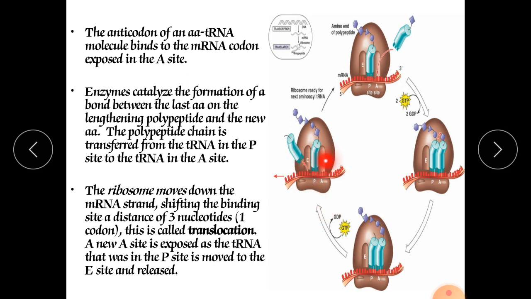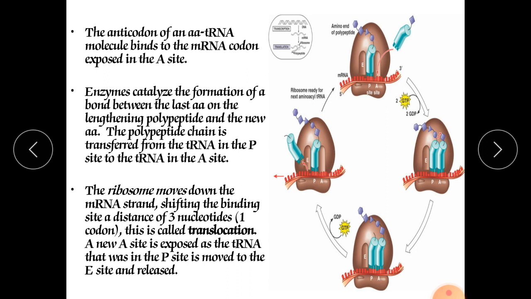Now the translocation occurs from the A site to the P site. Earlier this transfer RNA was at the P site. Now it will move toward the E site, and the new transfer RNA which was at the A site will shift toward the P site, and the old tRNA will dissociate from the ribosome. It will go into the cytoplasm, and in this fashion the process of elongation of the peptidyl chain will occur, and this will form the new protein.